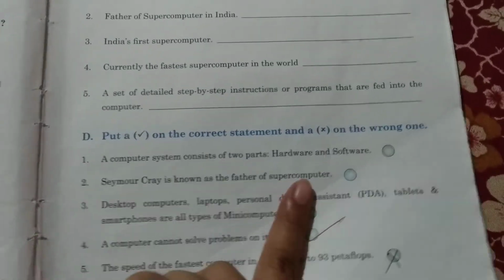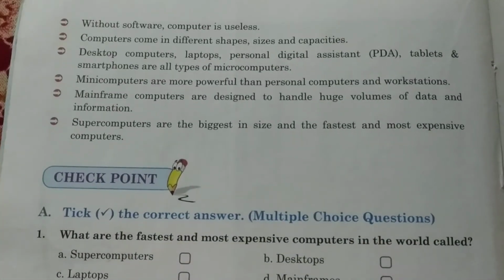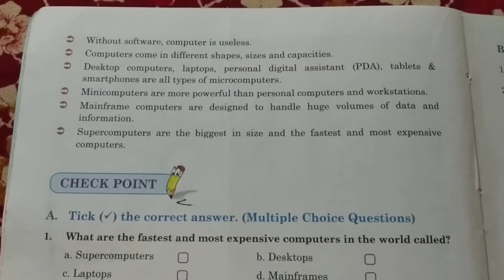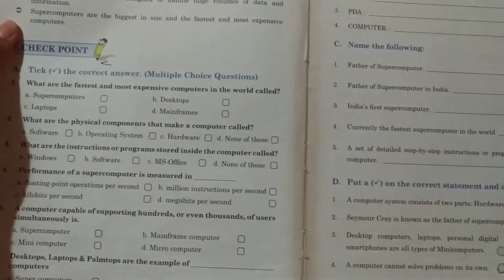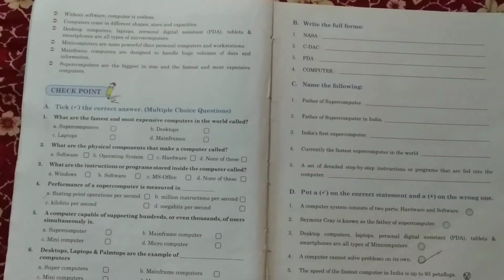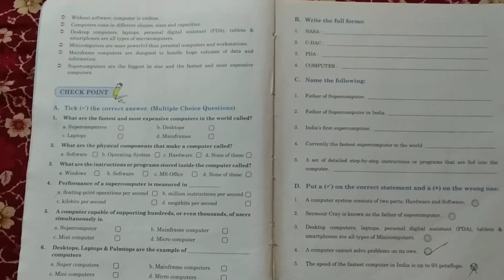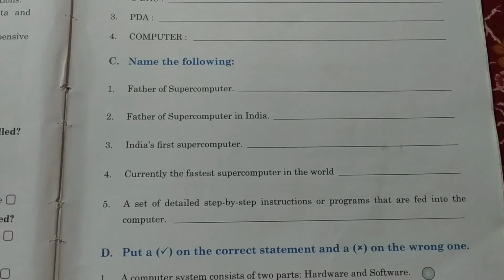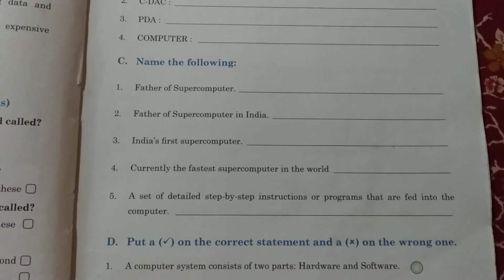On the next page also there are a few quick recap items, so these things, yeah, please learn. And then there is the exercise. Earlier in Campus Care I have sent you the attachment. Please see and do it from there. And name the following number C4, currently the fastest supercomputer in the world. The answer is China Sunway Taihulite. Please write this answer only.